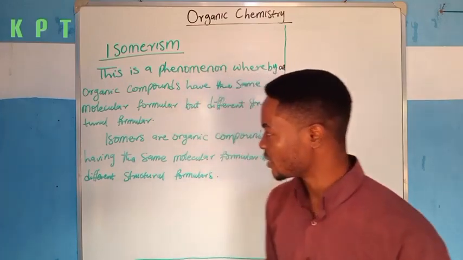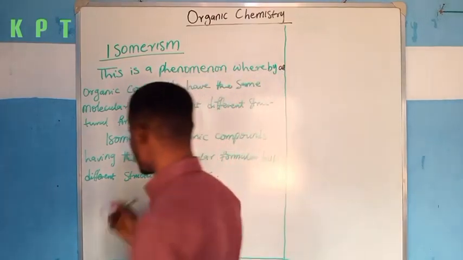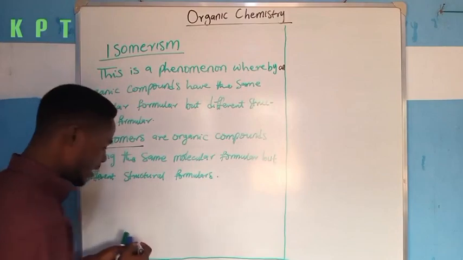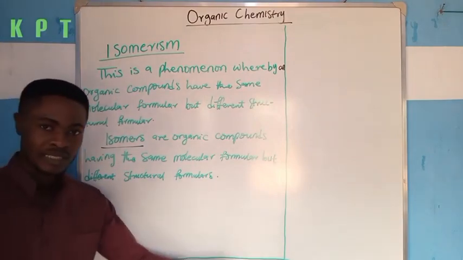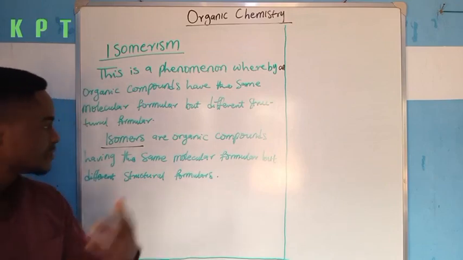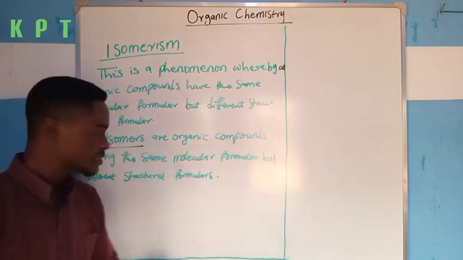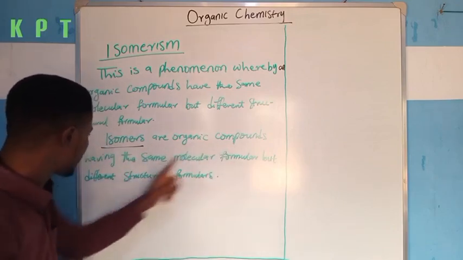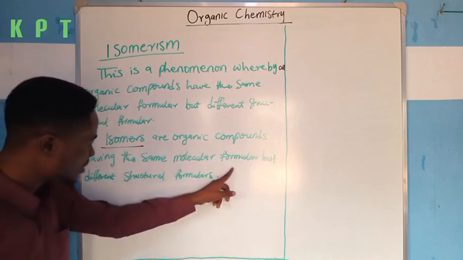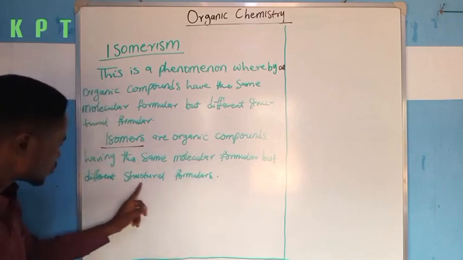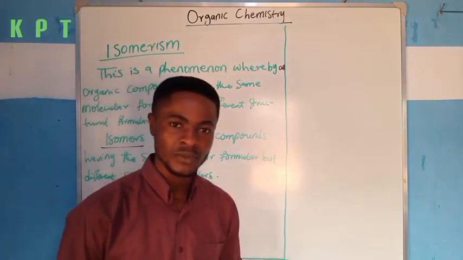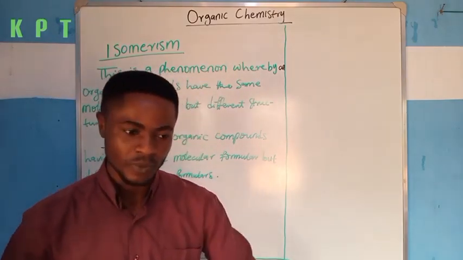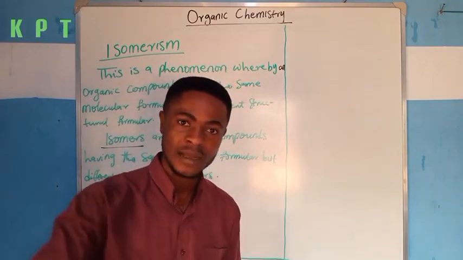And most importantly, I also want you to understand that there is such a thing as an isomer. Isomers are those organic compounds that possess this phenomenon. That is, isomers are organic compounds having the same molecular formula but different structural formula. So the phenomenon is what is called isomerism, while those organic compounds that possess such phenomenon are isomers.